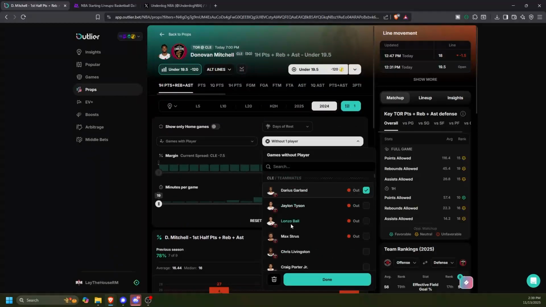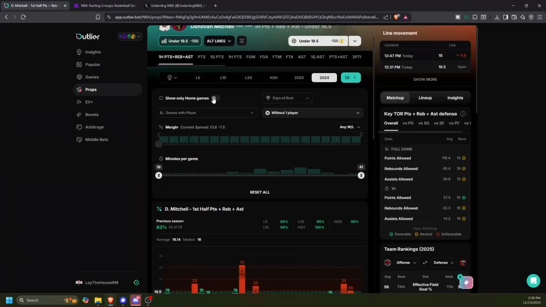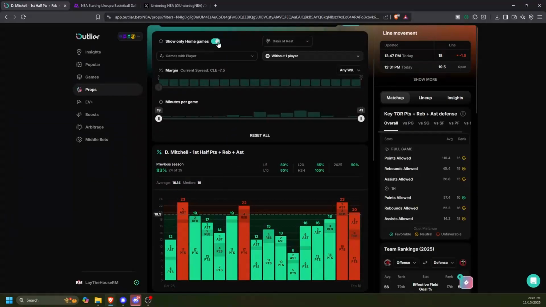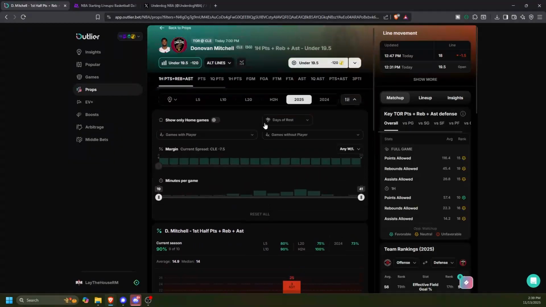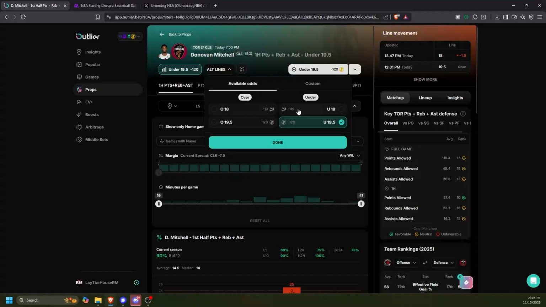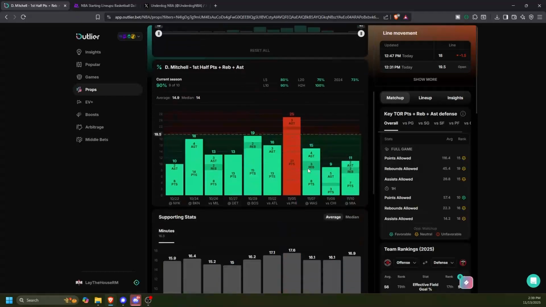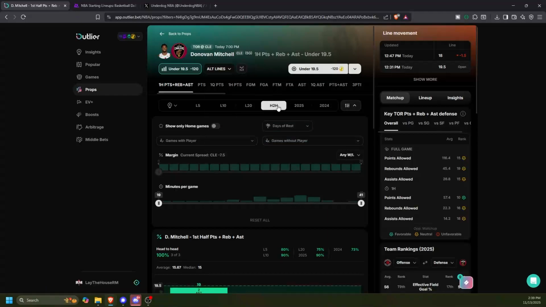So, I'm kind of just looking at a little bit of everything. Like I'm looking at the games without Strus. He went under a lot, about 75% of the time at home without Strus. This first half under 19.5 PRA might be a play that I would consider. It's 18 on Prize Picks and 19.5 on Underdog Fantasy. So this is a total no on Prize Picks if I'm going with the under, but it's tempting on Underdog Fantasy. We had a scenario like this the other day with Cade Cunningham where it was a 1.5 difference and he just went absolutely bonkers.